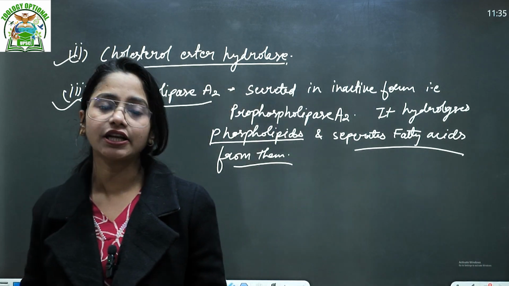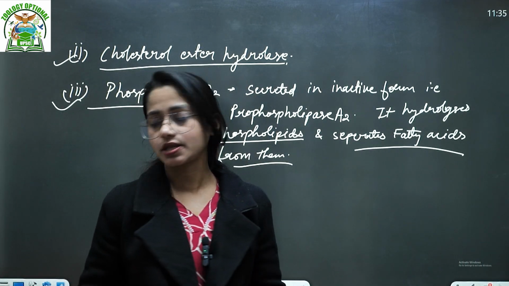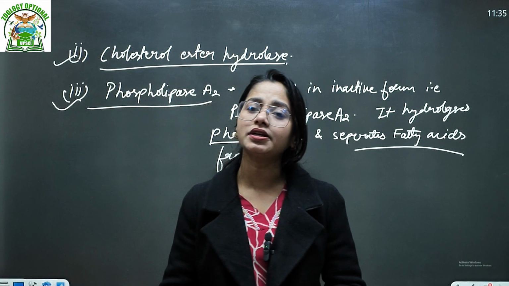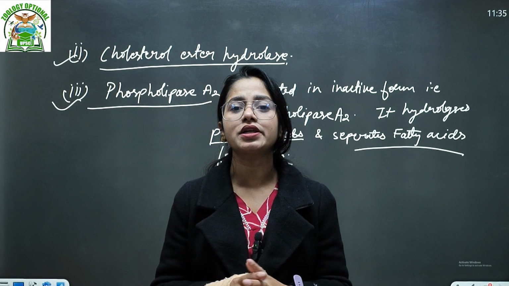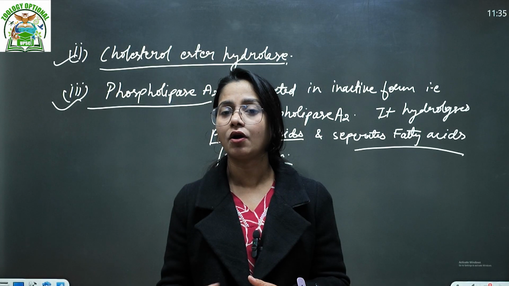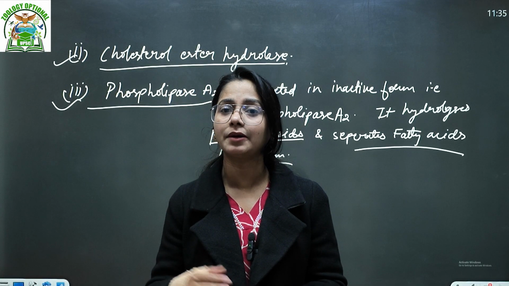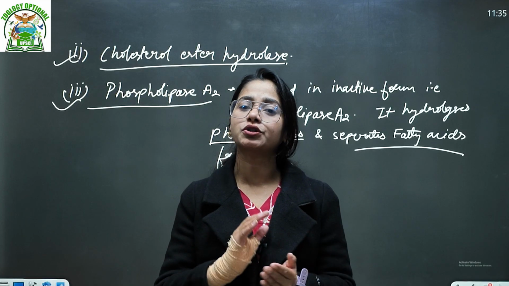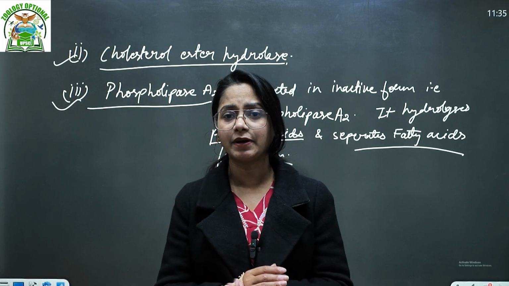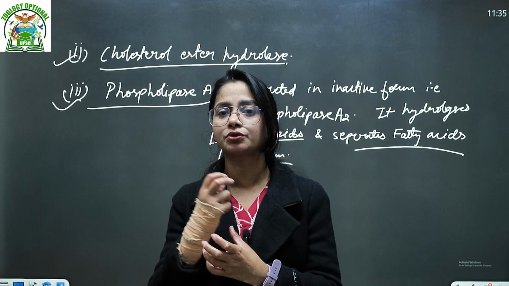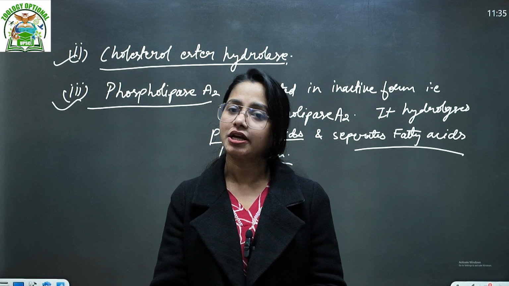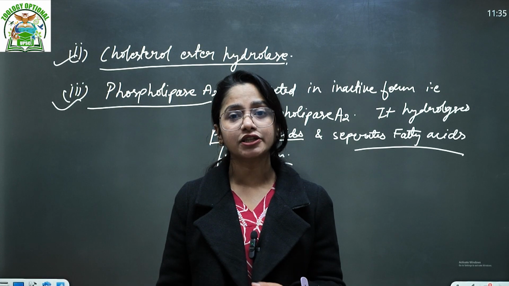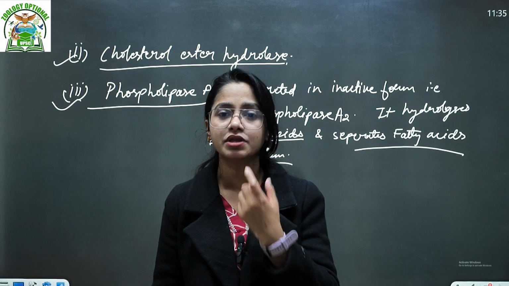Of course, all this digestion occurs in the small intestine, because the food is not passing through the pancreas. So the pancreatic juice is working on the upper portion of the small intestine, because here it opens through the hepatopancreatic duct. So it is helpful in digestion. What is the conclusion here?